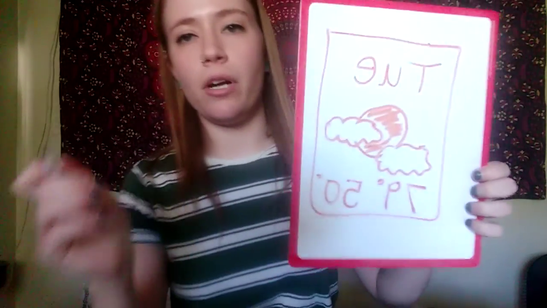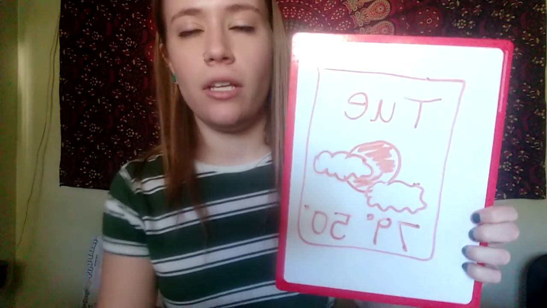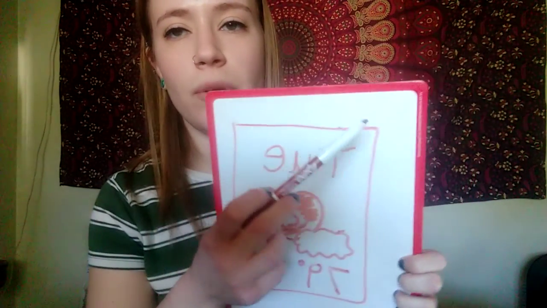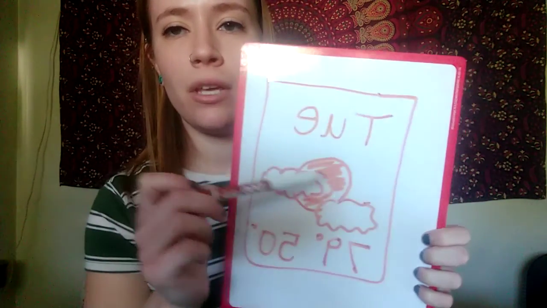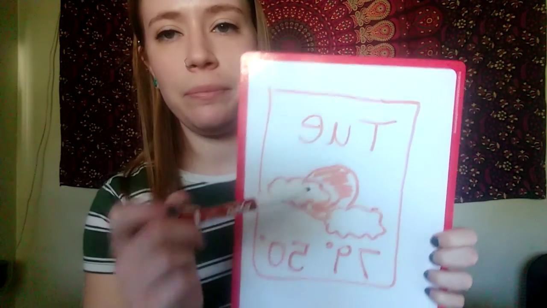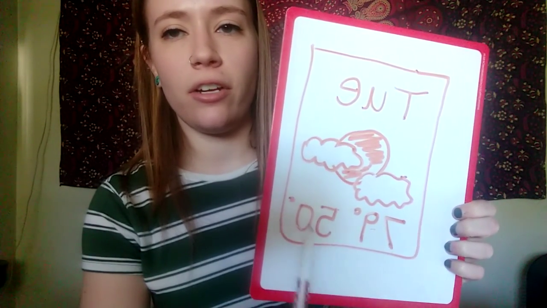So I see 79 degrees first, and then we have 50 degrees. So it'll look like this if you have a box around Tuesday. So imagine this will be a blue box, and we have TUE for Tuesday, what our weather type's going to be, and our two temperatures, our high and our low.